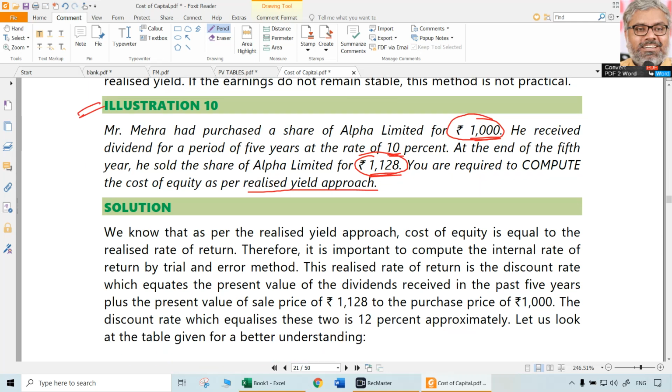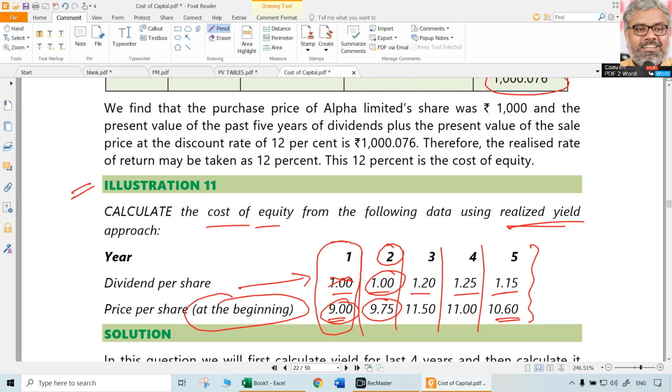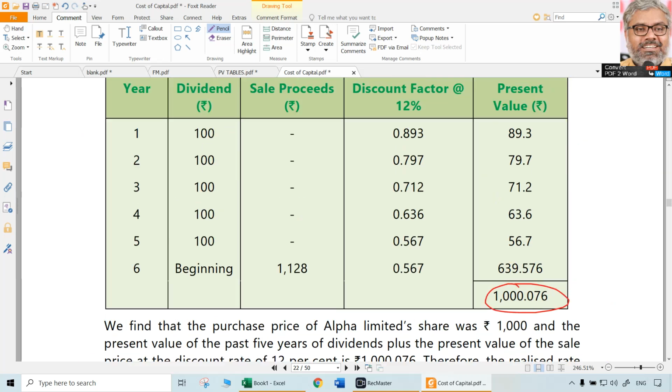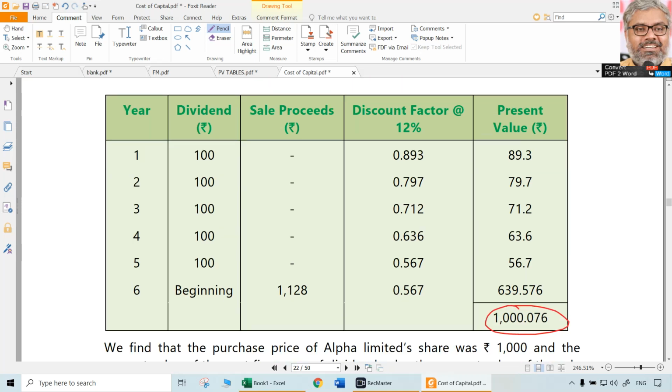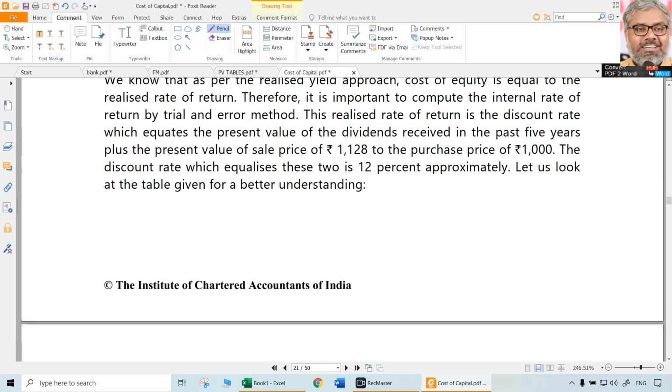Logic is important. What is realized yield is simply, if at all, there is one initial point of investment and after a few years that investment is sold. The present value of all the dividends that are received from that investment plus the present value of the amount at which that share is sold at the end of its holding period should be equal to the initial purchase price. At what percentage of discount rate that happens? That is realized yield. That is one of the cases what we looked at, which was this Mehra situation.